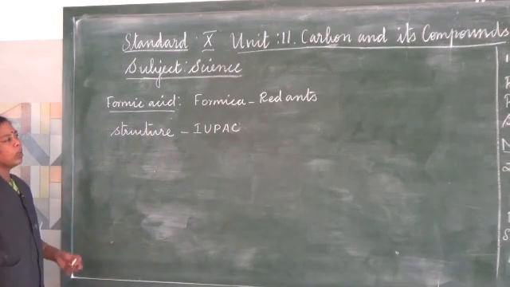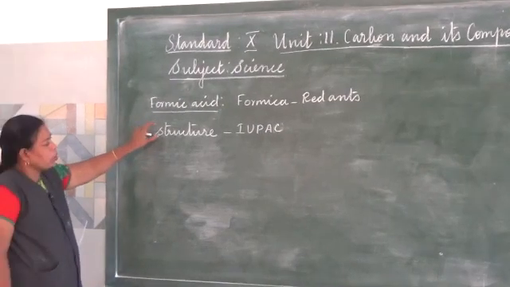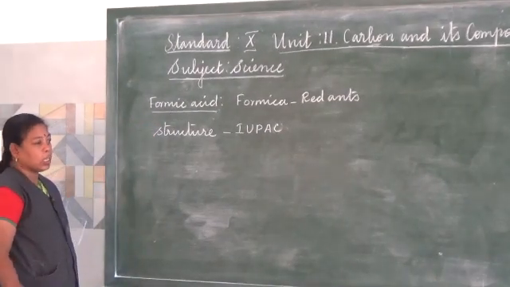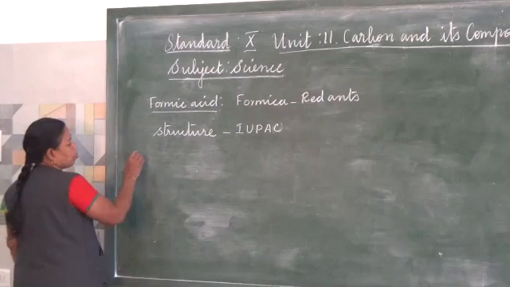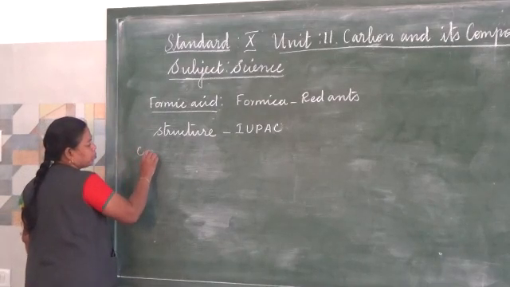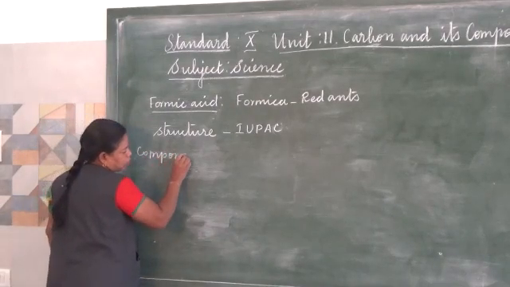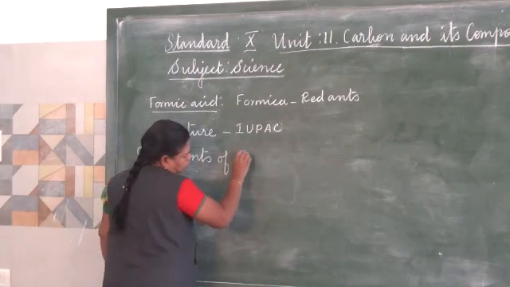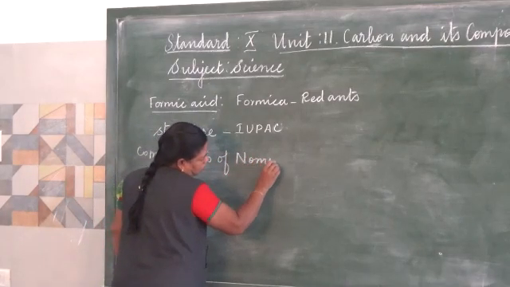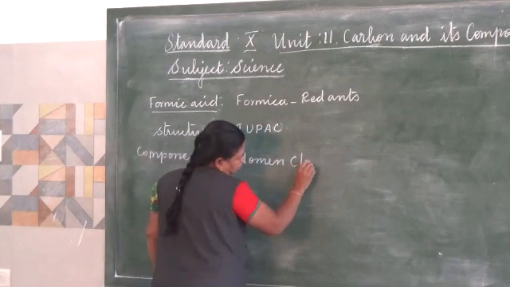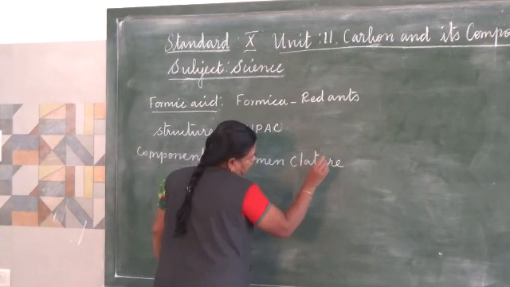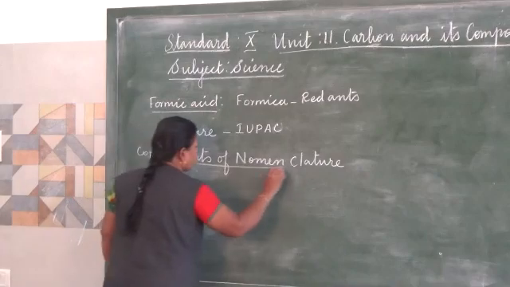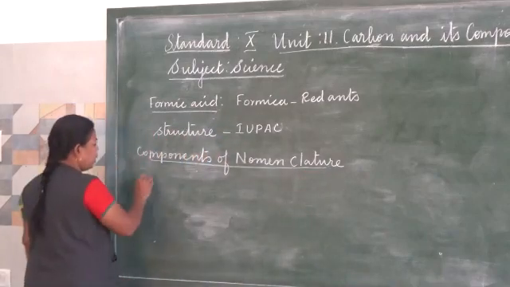Now, while we are naming a compound based on structure, there are three components. What are the three components of nomenclature? First one, root word.